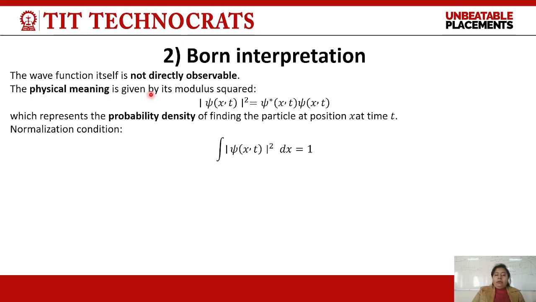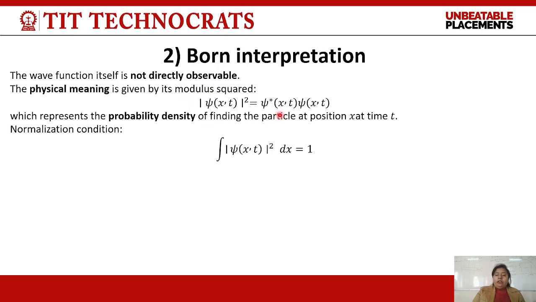Therefore, we have to change psi from complex to real form. As we know, when we multiply any complex number with its complex conjugate, we get a real number. So here we do the same thing. We multiply psi with its complex conjugate, and what we get is psi modulus square.